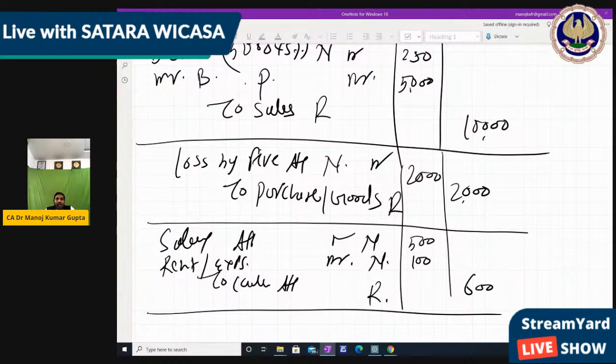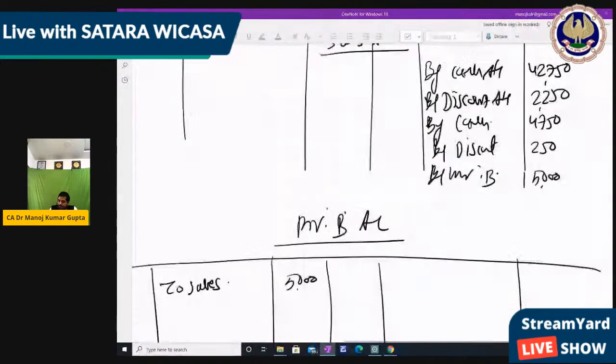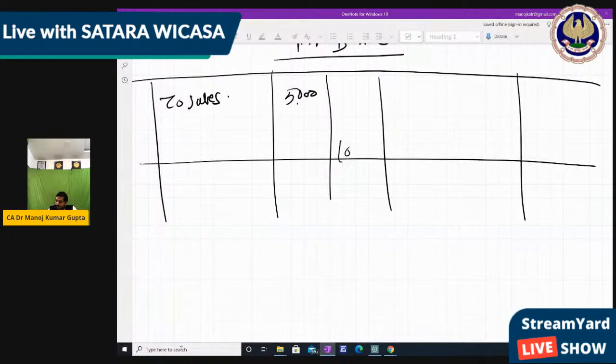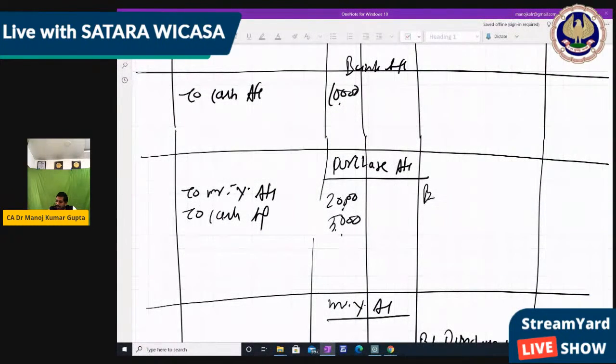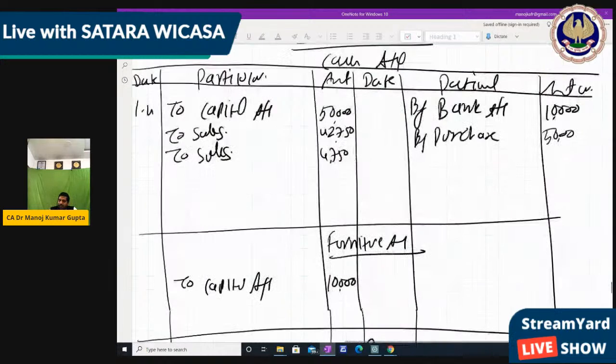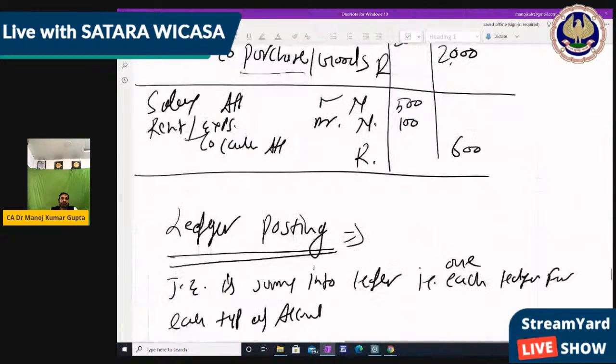Now next, loss by fire account, debit to purchase. We don't have a loss by fire account, so we make the loss by fire account. On the debit side we write to purchase 2,000, right? And the purchase account we have, so in the purchase account we write on the credit side by loss by fire 2,000. That's why I used loss purchase here. If we use goods, then we have to make a new account, so we use purchase, right? So loss by fire is also done.